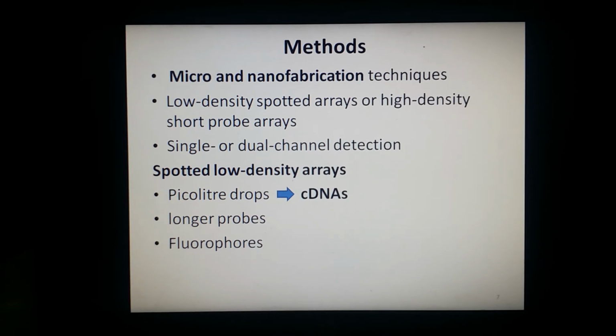Low density arrays typically feature picoliter drops of a range of purified complementary DNAs arrayed on the surface of a glass slide. These probes are longer than those of high density arrays, and they typically lack the transcript resolution of high density arrays.